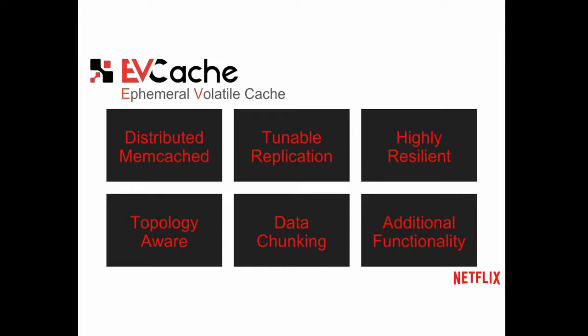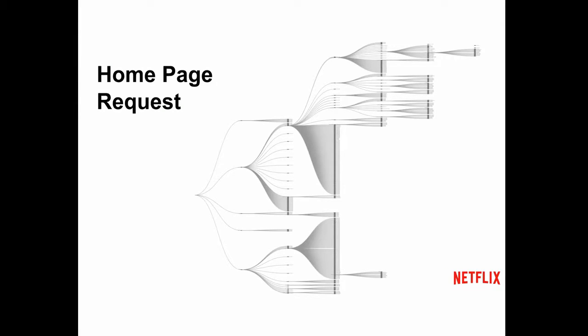One of my coworkers recently gave a talk and called AWS Chaos Monkey as a service, which is about right. They kill more of our boxes than Chaos Monkey does. We're also topologically aware, mostly for speed purposes. We'll try a closer box first. We have a data chunking feature for large objects in memcached, and there's some other extra functionality on top of that that I'll go into later.